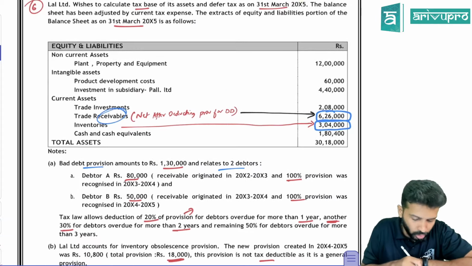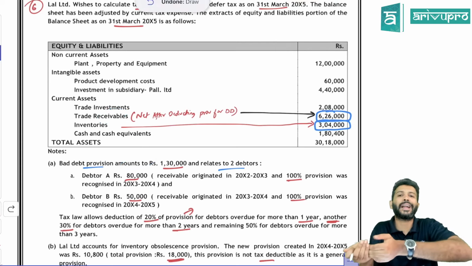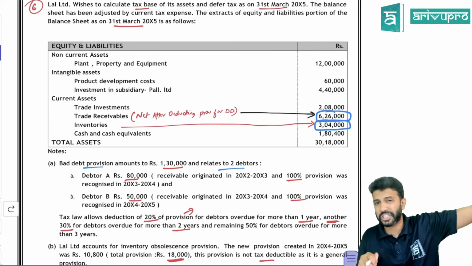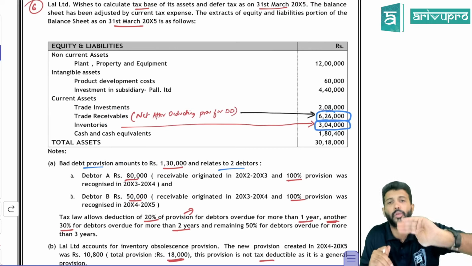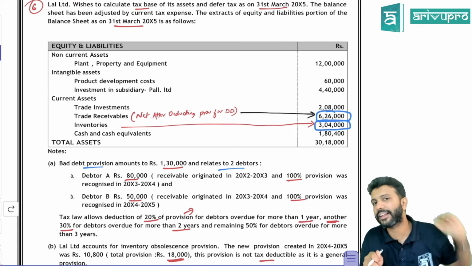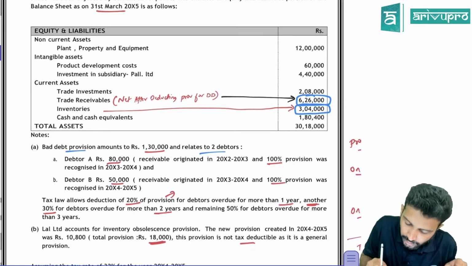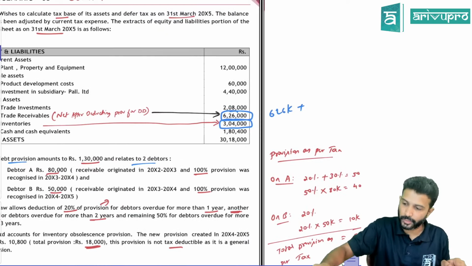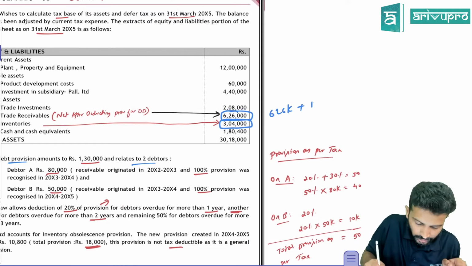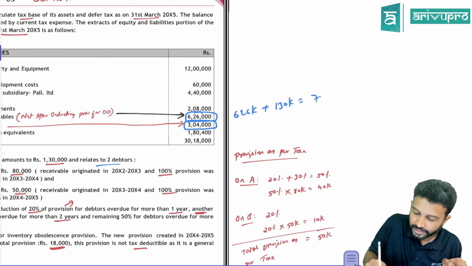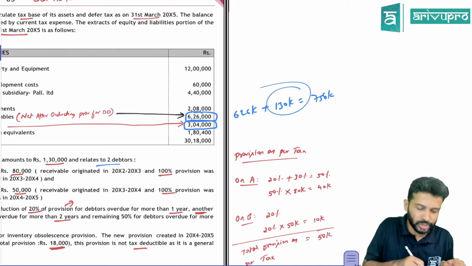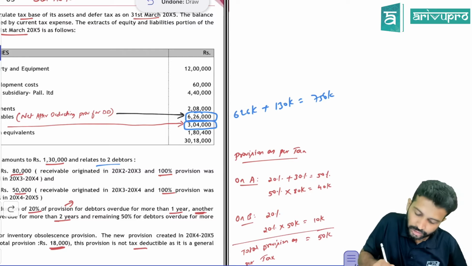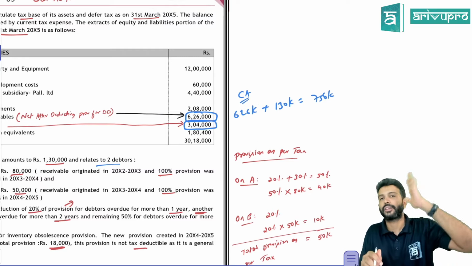How do you show this provision for doubtful debts, which has a credit balance? You don't show it on the liability side of the balance sheet. Since it is related to debtors, you'll directly reduce it from debtors itself. So the 6,26,000, how have you got it? Actually, the debtor value was 626 plus 130, so the debtor value was 7,56,000. From 756, you have reduced the provision for bad debts of 130, and then you have got 6,26,000. Hence, the current carrying amount of the debtor is 6,26,000.